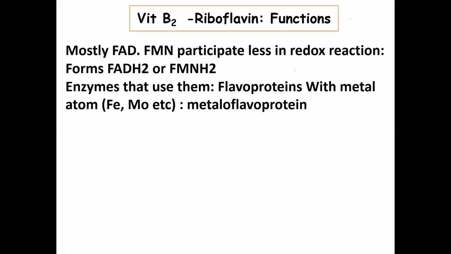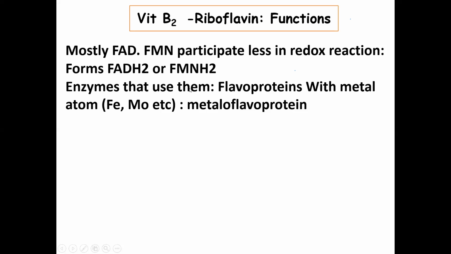Now we'll see the functions of riboflavin. Mostly the coenzyme functions are because of FAD. FMN participates in redox reactions, but its role is very small, though still there. In redox reactions, they form FADH2 or FMNH2. Some enzymes use FMN and FAD as a coenzyme, and we call them flavoproteins.